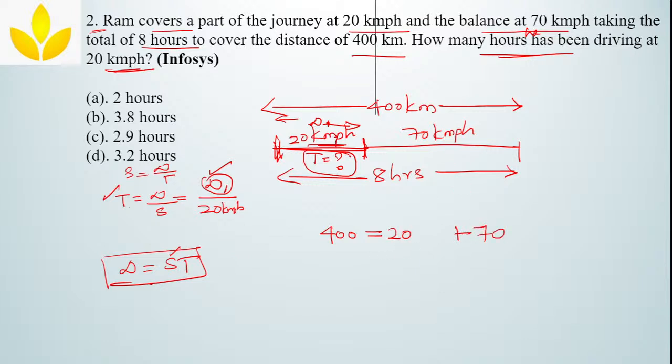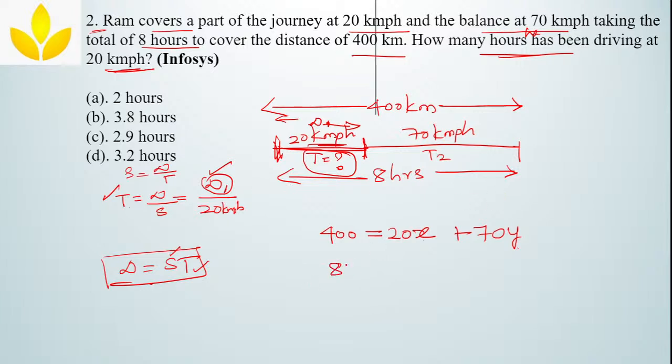Now, I don't know the time taken for the first half. That I will take x. The time taken for the second half, T2, I will take for example y. Okay. So, speed into time, because it is a separate speed and separate time. So, 20x plus 70y is equal to 400, which is the distance. Okay, Lavanya. Now, I know the total time as well.